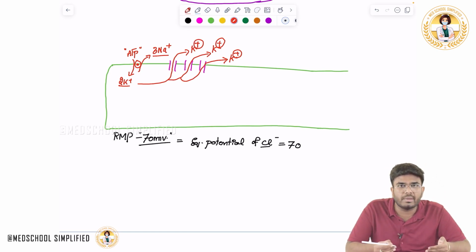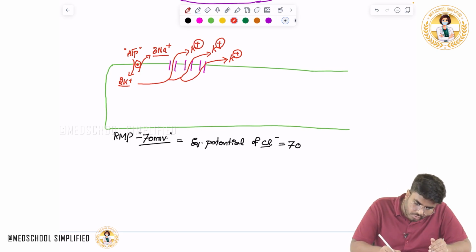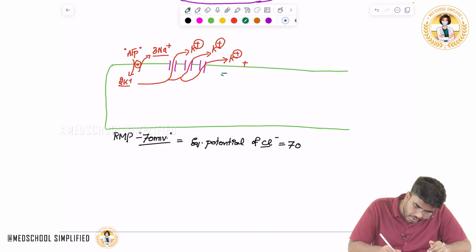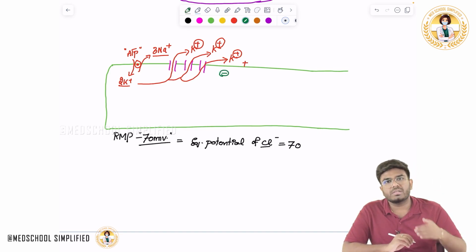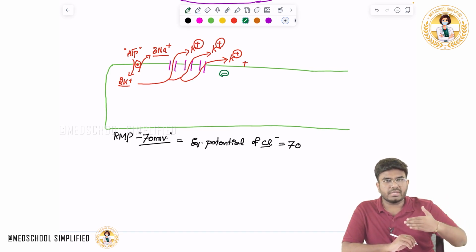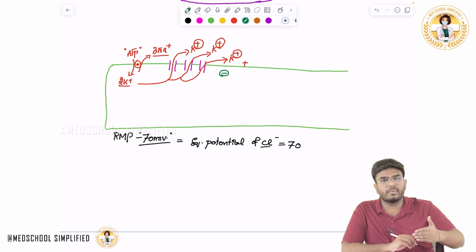The cell voltage will become negative inside, and outside the membrane it will become positive, because the cell is losing positive charges. During the resting state, the cell is only permeable to potassium, so only positive charges are going out, and inside negative charges will stay.